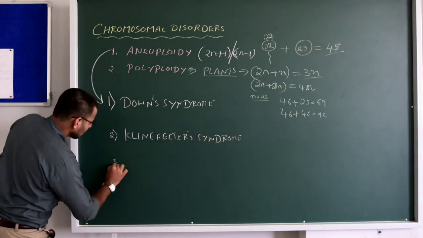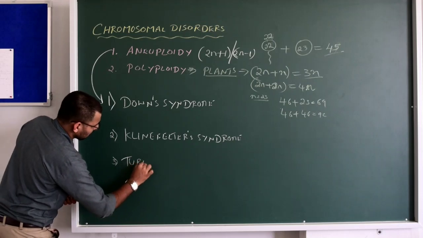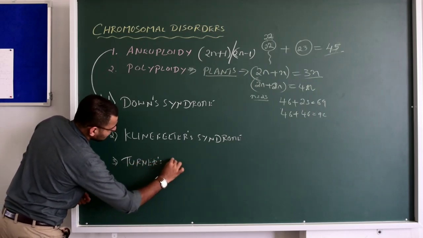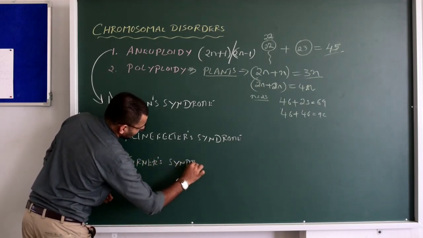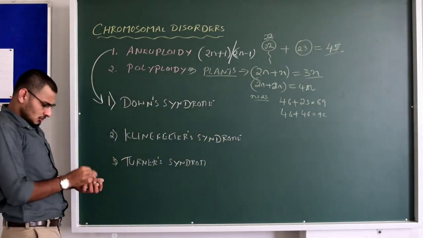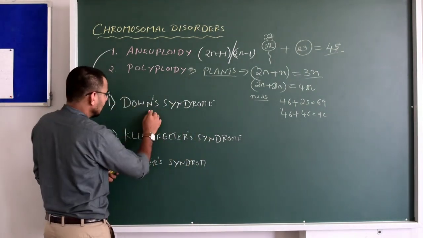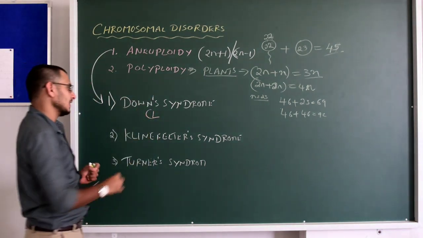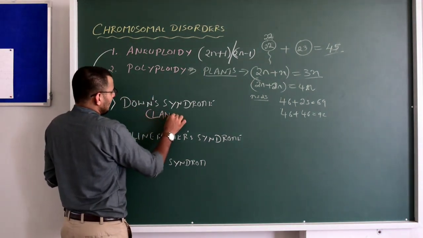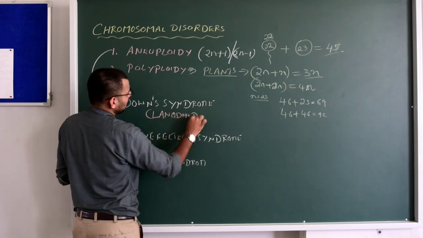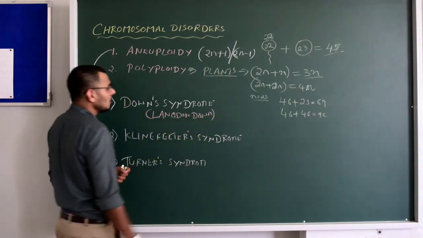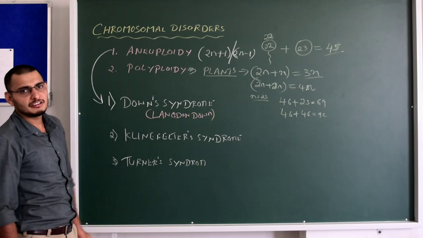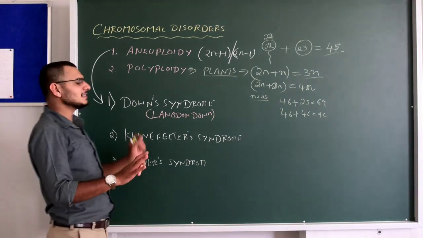The third one is Turner's syndrome. Okay, so here I'll just write the scientist name who discovered this kind of disease in a particular individual, that is Langdon Down. Remember it? Langdon Down actually first identified this kind of disease in a particular individual. What is this? Down syndrome.